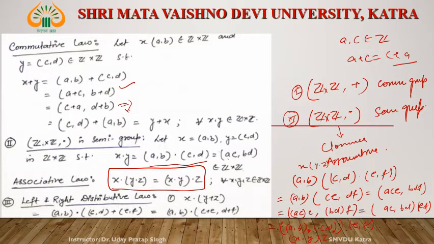What is the left distributive law? X dot (y plus z). Then we have to prove it is x dot y plus x dot z. It means multiplication is distributed over the addition. (A, B) dot ((C, D) plus (E, F)), okay. Then (A, B) dot, what is (C, D) plus (E, F)? (C, D) plus (E, F) can be written as (C plus E, D plus F), okay.